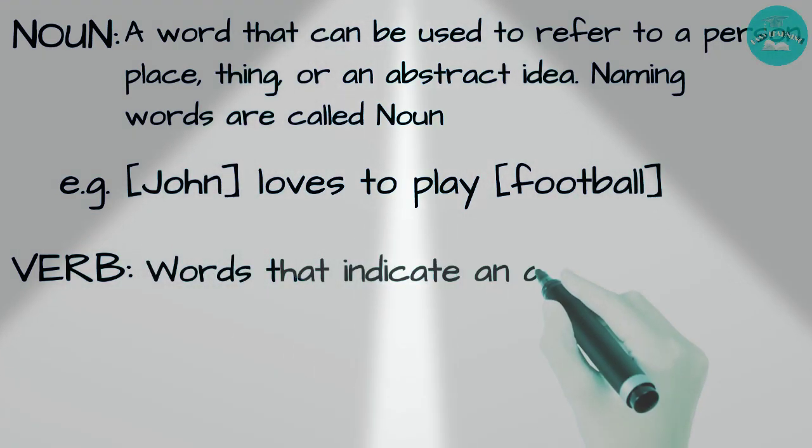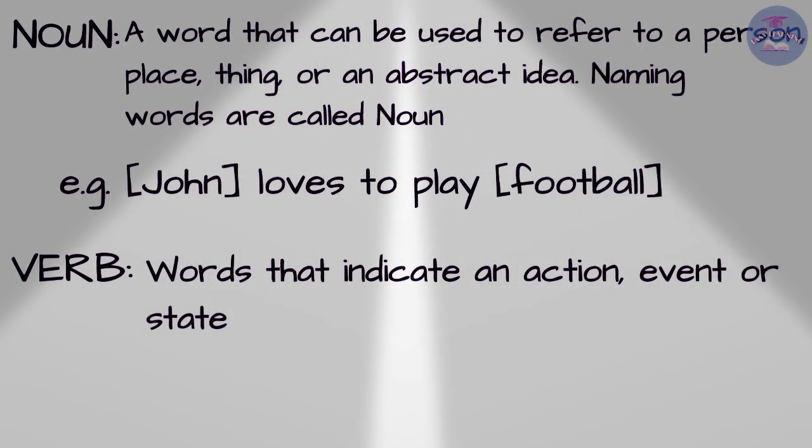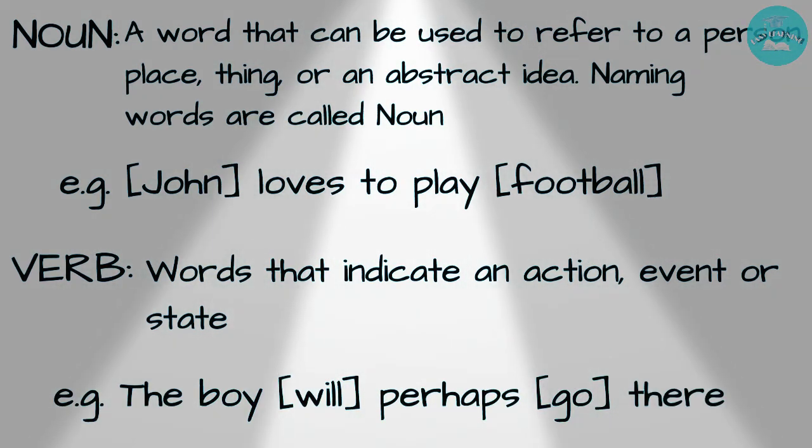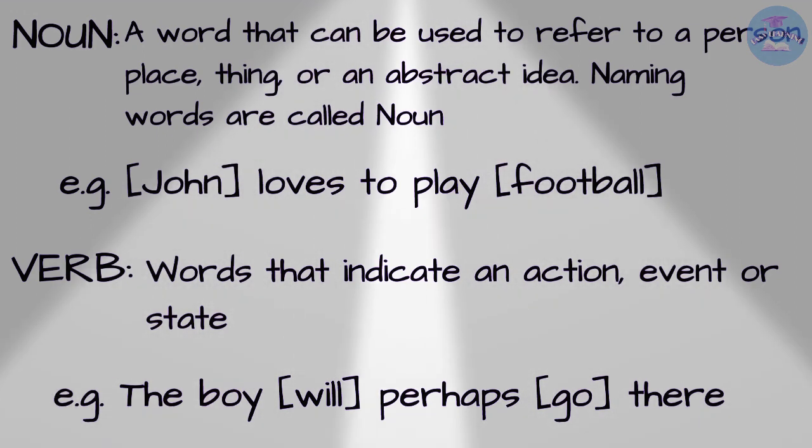Verbs are those words that indicate an action, event or state. For example, the boy will perhaps go there. Here will and go, these 2 lexical items can be called verbs, because they denote an action and a state.